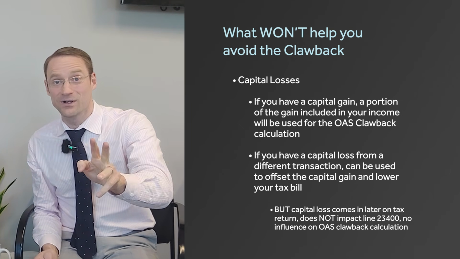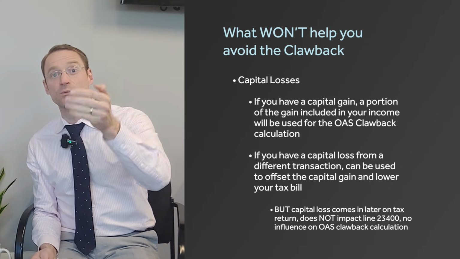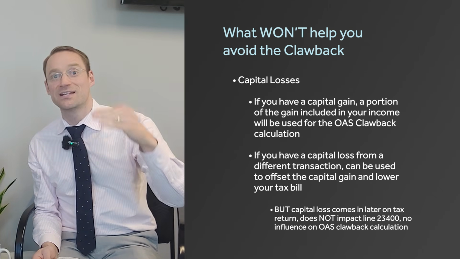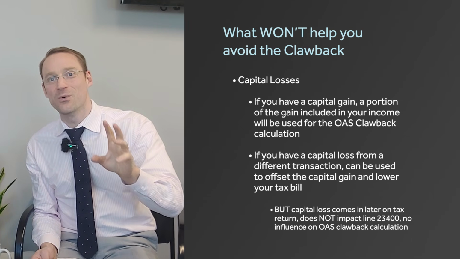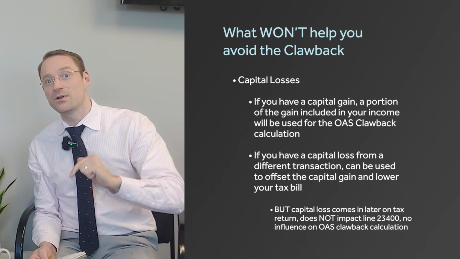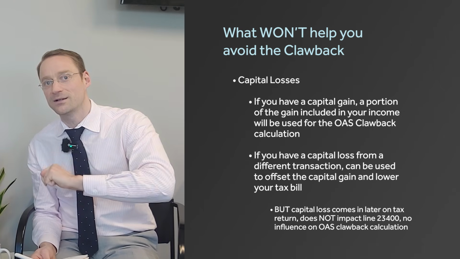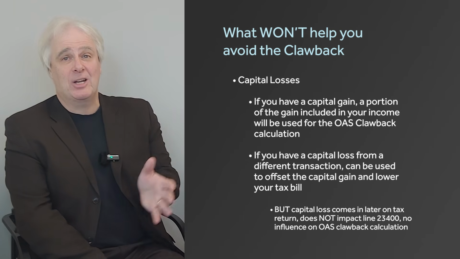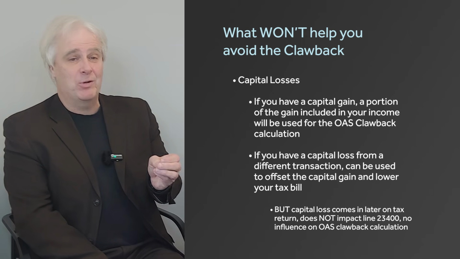Keep coming back to that because it's important. The capital gain bump to income is included in there. Yes. The reduction you get from capital losses comes afterward. It comes later in the tax return. So the capital loss will save you taxes, but it will not help you with the OAS clawback. A little wrinkle of the system that does not work in your favor. So those capital losses can help you save tax, help you save money, but won't help you avoid the OAS clawback. Yeah, so it's very important to always remember 23400 is the line you have to look at. Everything's calculated before that. Most of your deductions are calculated after that. So you've got to be very careful as to how you report your income.